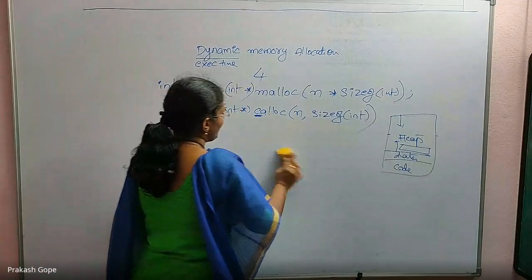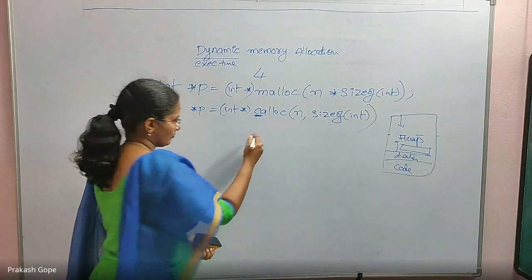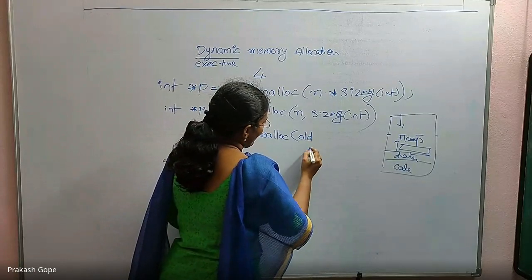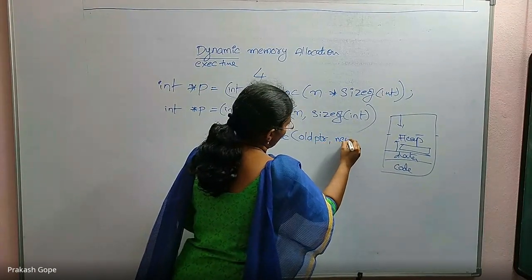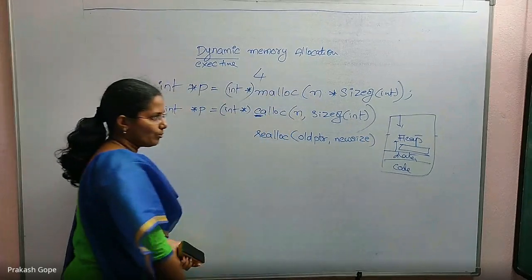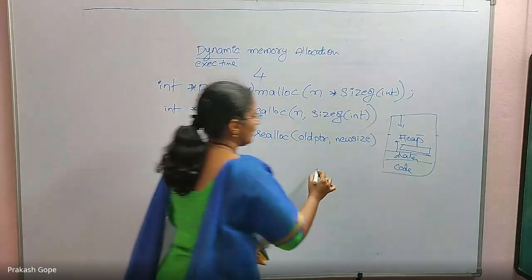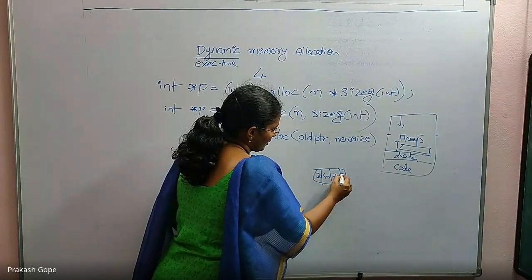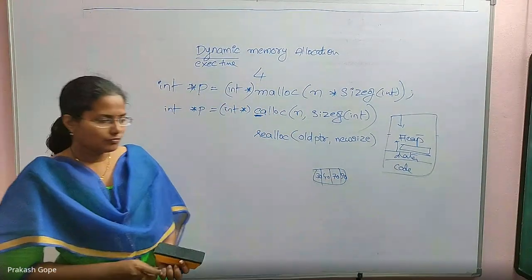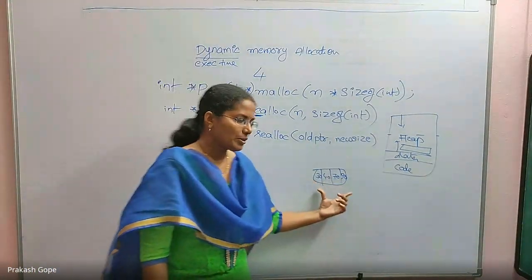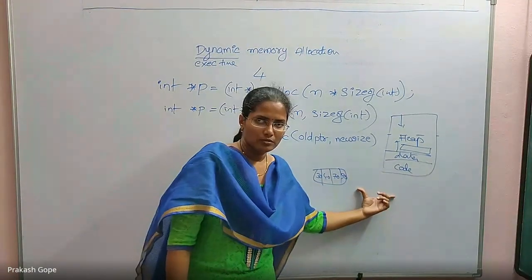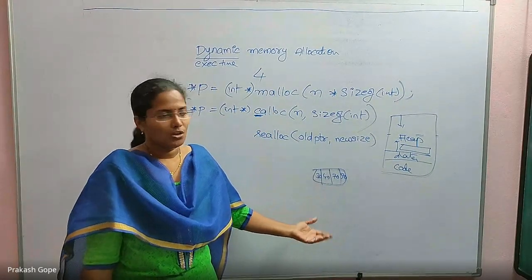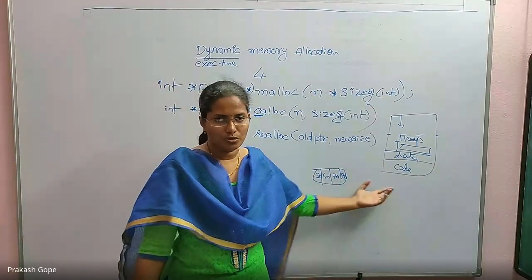Then reallocation. This expects two parameters, old pointer and new size. See, by using malloc or calloc, we have allocated memory and we have used that also, 30, 40, 70, 90. But during execution, after some time, I realized that this memory is not enough. I need data for another 10 students. Size is not enough, so I want to go for a reallocation. Already memory is there, but still I need more, so reallocate.